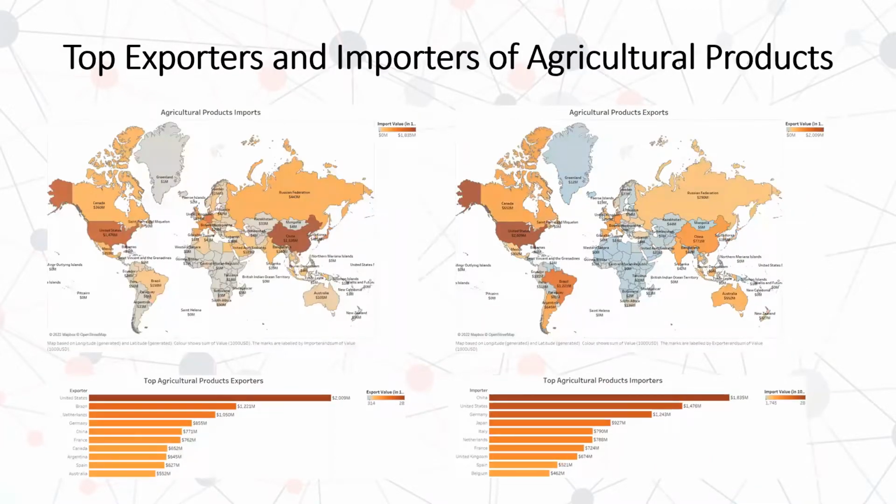The top exporters and importers for agricultural products have been shown. The USA, which is then followed by Brazil, are the countries with the highest trade value for exports of agricultural products. The countries with the highest value of trade for imports are China and the USA.